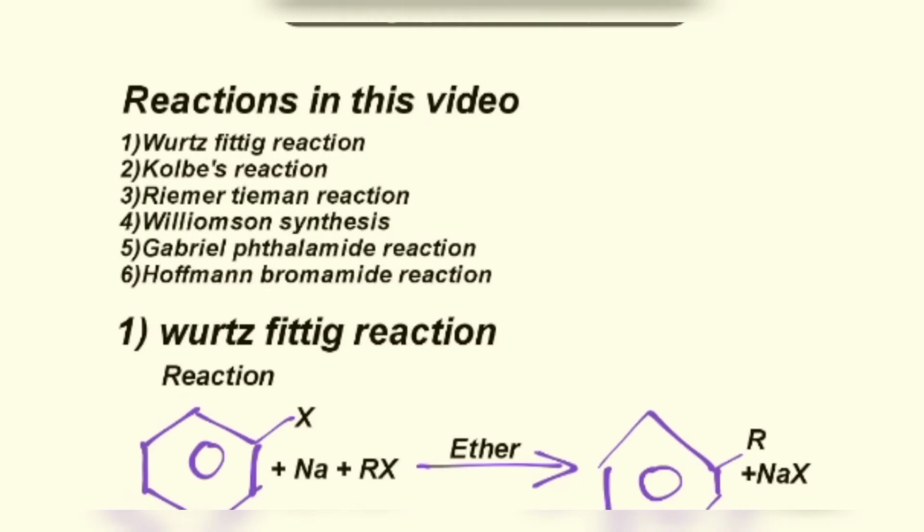Reactions in this video are the Wurtz-Fittig reaction, Kolbe's reaction, Reimer-Tiemann reaction, however you guys pronounce it, I pronounce it this way, Williamson synthesis, Gabriel phthalimide reaction, and Hofmann bromamide reaction. You know that these reactions are really very important, but due to some reason you can't learn them, so your problems will be solved in this video. If you still have any doubt, you can ask me in the comment section.